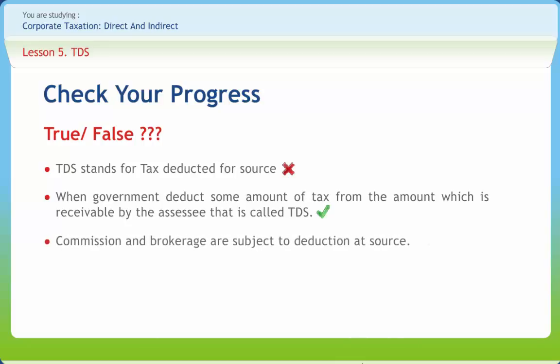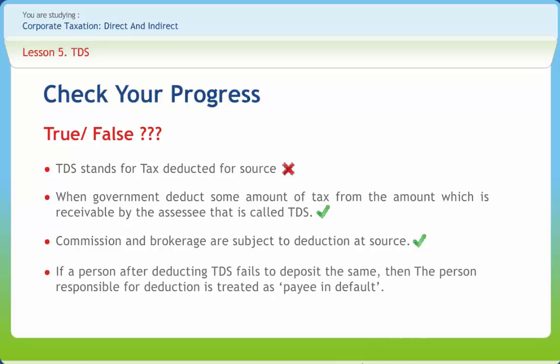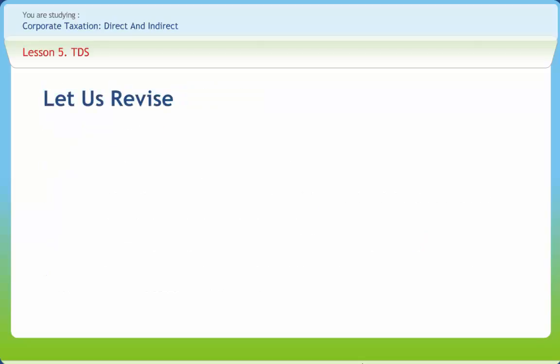Commission and brokerage are subject to deduction at source. Right or wrong? Right. If a person after deducting TDS fails to deposit the same, then the person responsible for deduction is treated as payee in default. Right or wrong? Wrong.